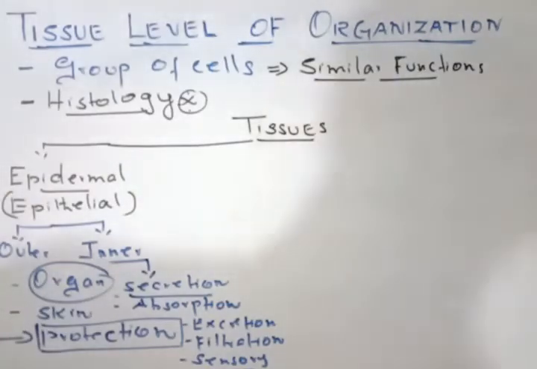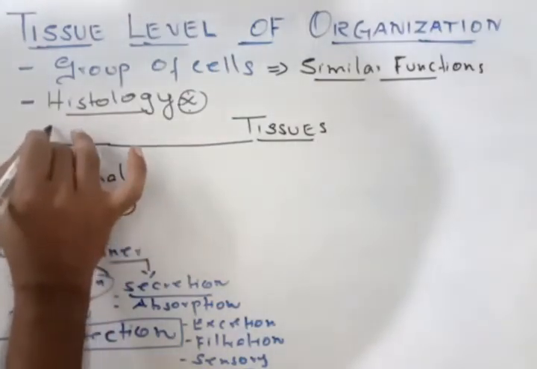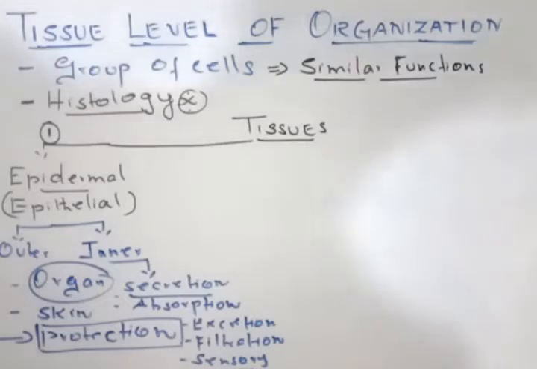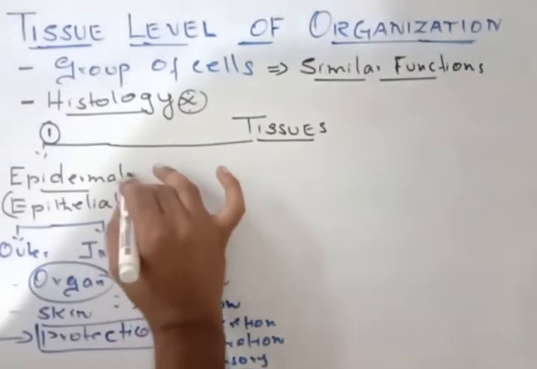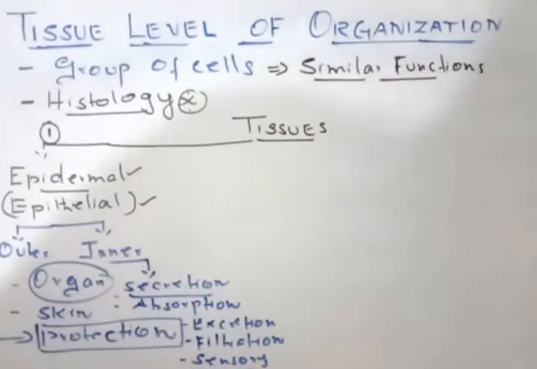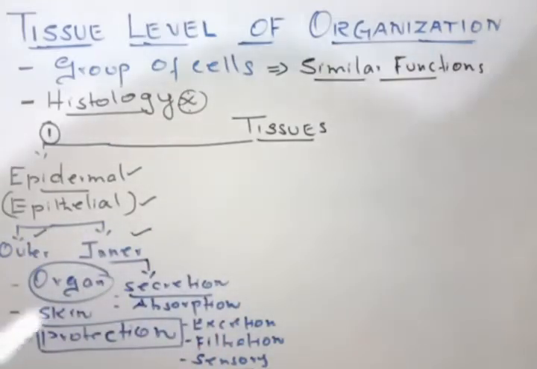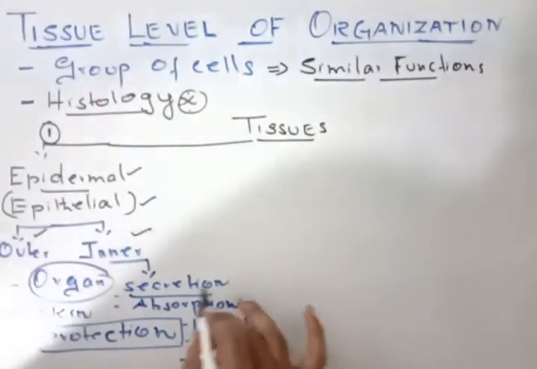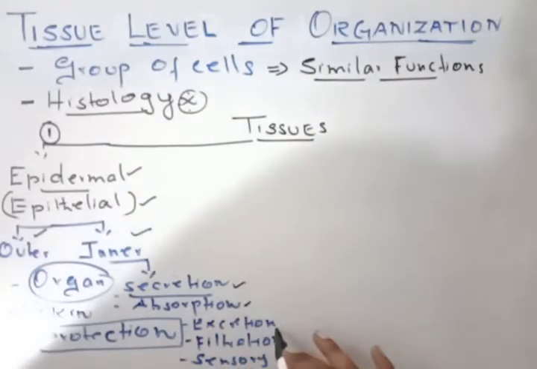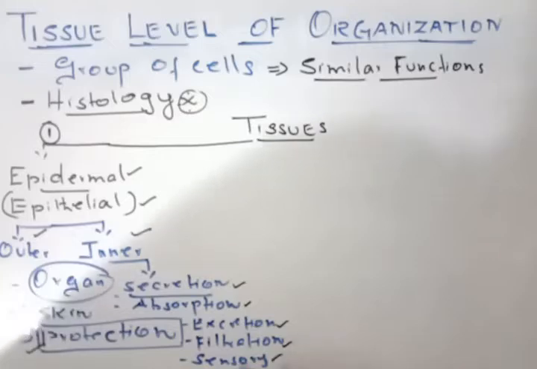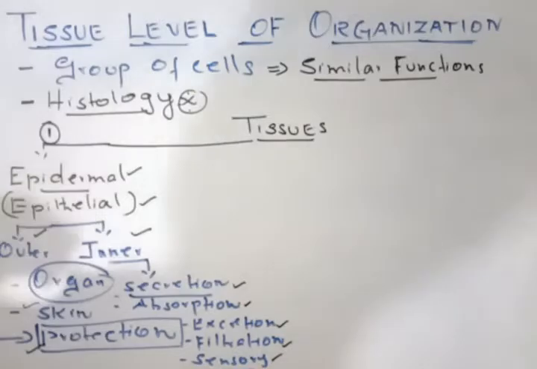So epidermal tissue is the first form of the tissue, and it is also called epithelial tissue. It is situated on the outer and inner layer of the organs. Any organ is made up of an outer layer which is epidermis, an inner layer which is also epidermis, as well as the skin. Now the outer gives protection, and the inner layer is involved in secretion, absorption, excretion, filtration, and sensory functions. So this is the epidermal tissue.